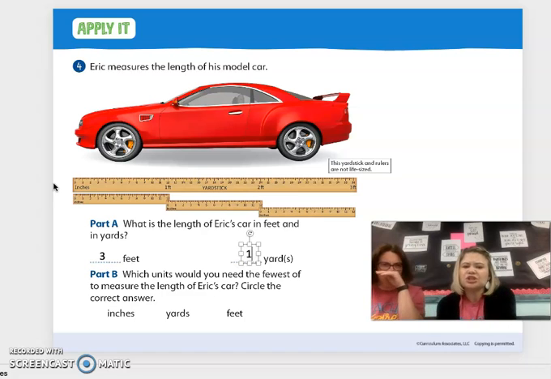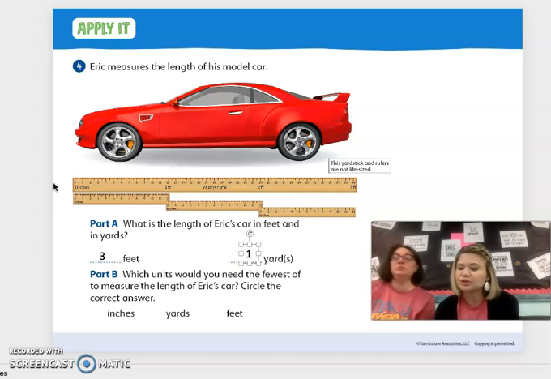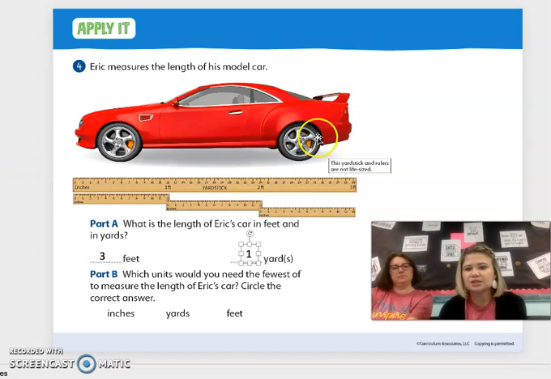Now, which units would you need the fewest of to measure the length of Eric's car? Circle the correct answer. So now we're looking at 3 different units. We are looking at inches, yards, and feet. If I wanted to know how many inches this car is, I could look. 36 inches. 36 is a pretty big number.